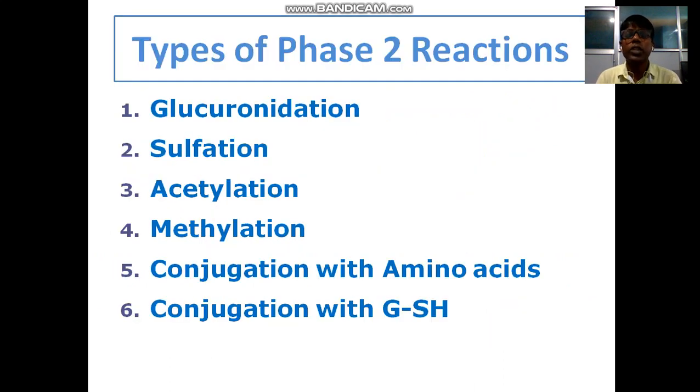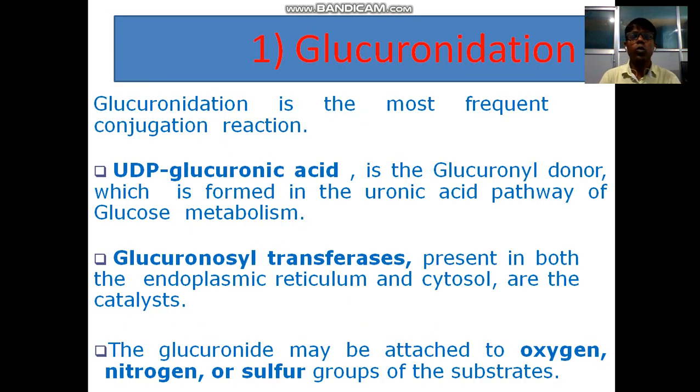Types of phase 2 reactions are glucuronidation, sulfation, acetylation, methylation, conjugation with amino acids, and conjugation with glutathione. Glucuronidation is the most frequent conjugation reaction.